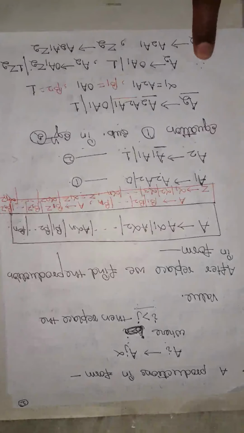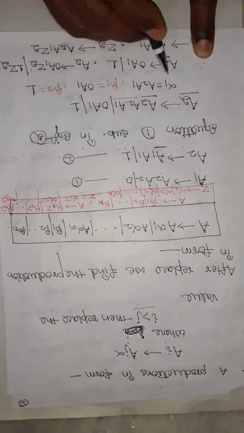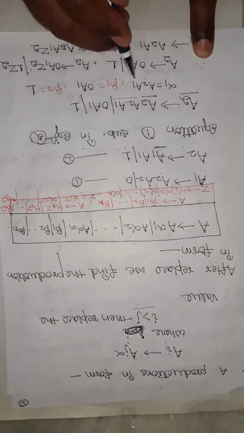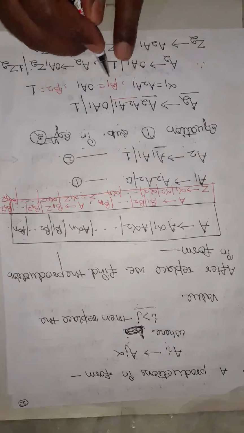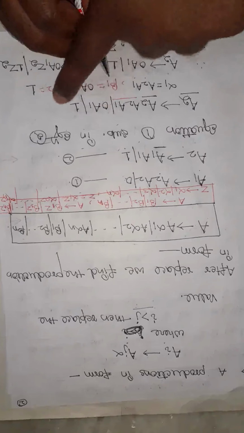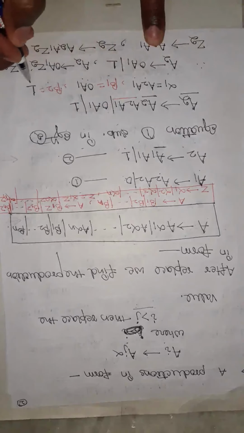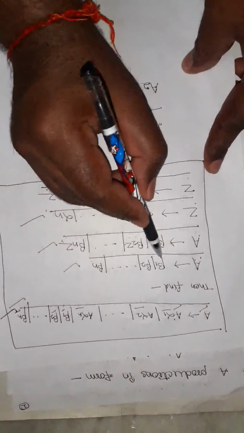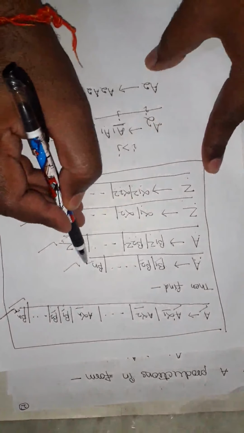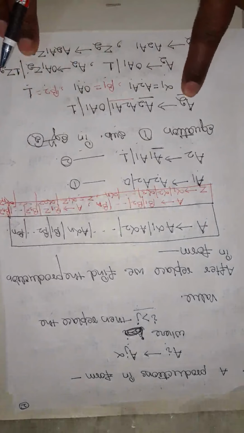So here A2, A2 both are the same, then alpha 1 is equal to A2A1, and beta 1. Beta 1 here does not start with A2, so the whole value is beta 1. Beta 1 means 0A1 and beta 2 is equal to 1. After this condition, we find beta 1, beta 2 and beta n, then find A. Here we find A2.